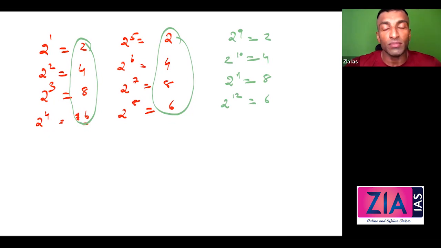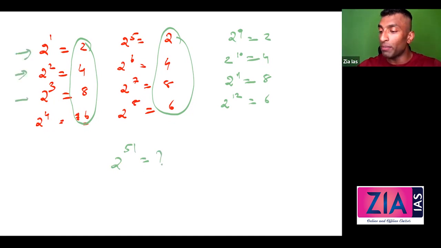Now, what I need to do is, let's say they're asking you about 2 raised to 51. What is the last digit? So I need to find where 2 raised to 51 will come. Will it come here, or here, or here, or here? For that, it could be 1, 2 raised to 51, 11, 2 raised to 51, 21, 2 raised to 51. It doesn't matter.